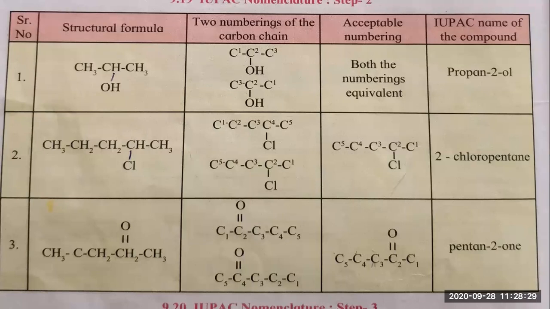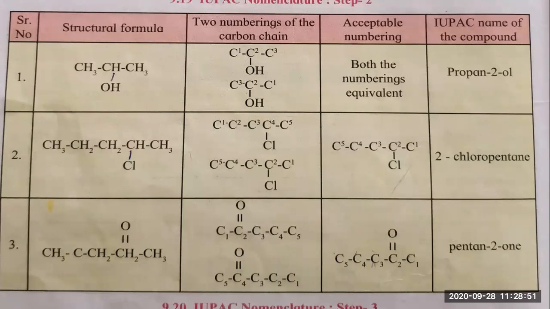Here you can see two types of numbering are given, but the below one, that is C1, C2, where the chlorine is attached to the second carbon, is the acceptable numbering. Why? Because the functional group is attached to the nearest carbon.